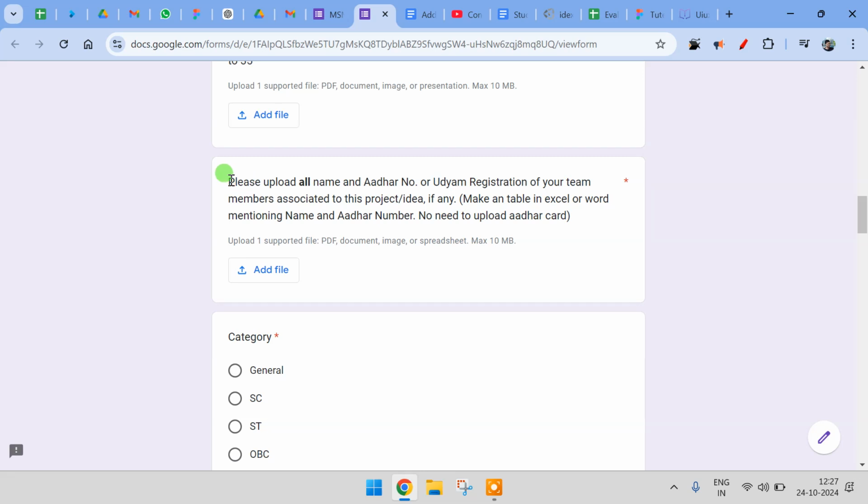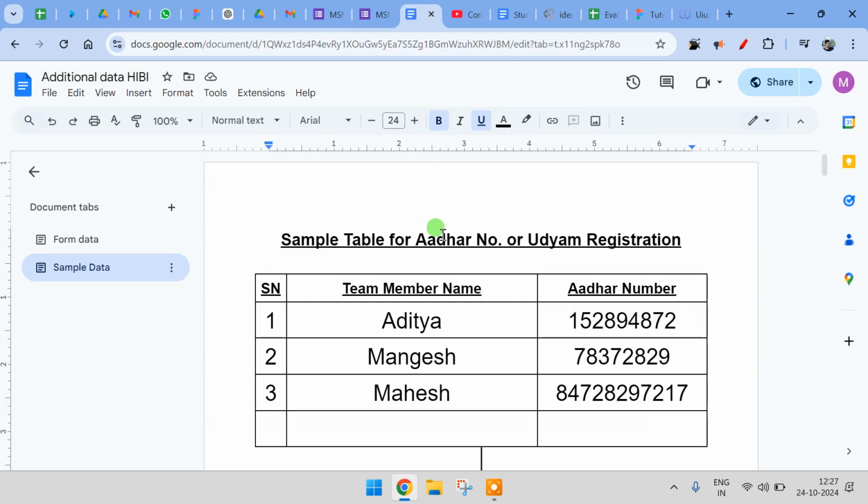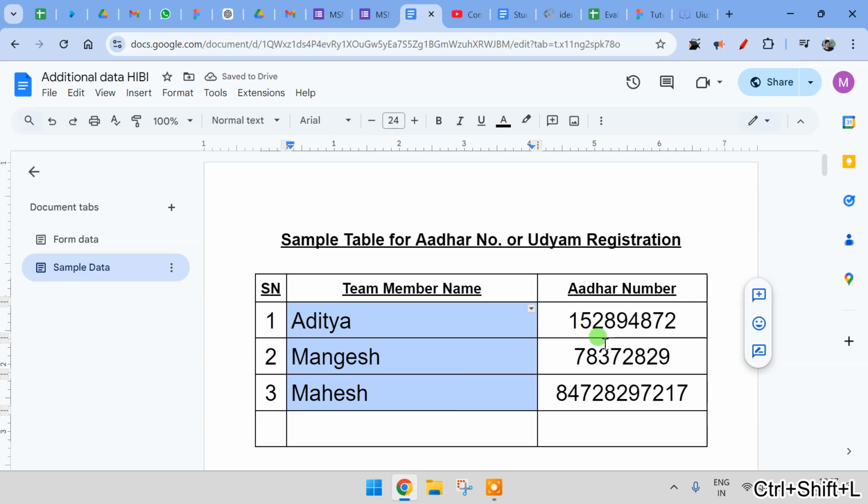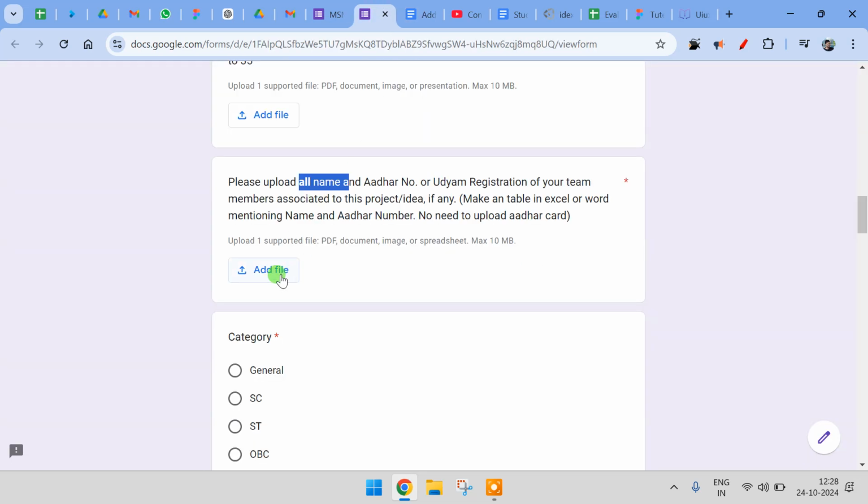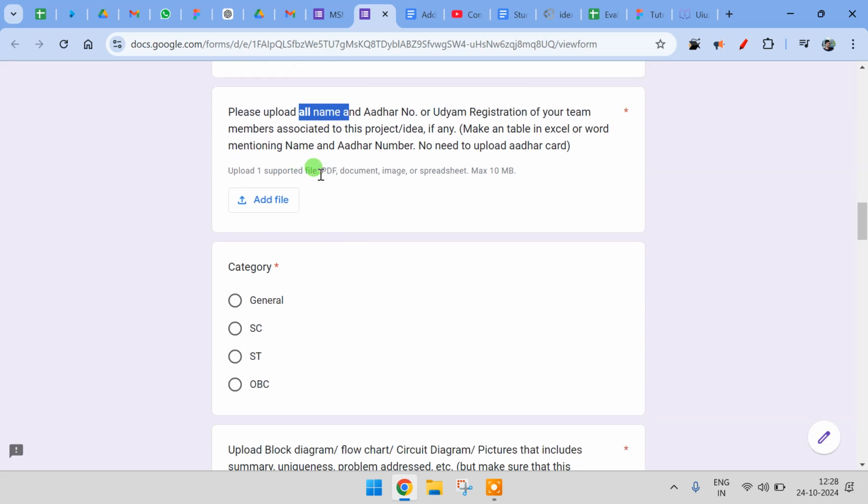Then there is a table to be uploaded in which it is asking for the Aadhaar number of all the team members, or Udyam registration, for which I will show you a sample. So this could be one sample. You can make an Excel sheet, Word document, whatever suits, and make a table looking like this, in which you mention all the team member names, and then the Aadhaar card number or Udyam Aadhaar number. Just mention whichever number you add there. Then you can upload that same file here. So a PDF, a Word file, an image, or a spreadsheet is all allowed.